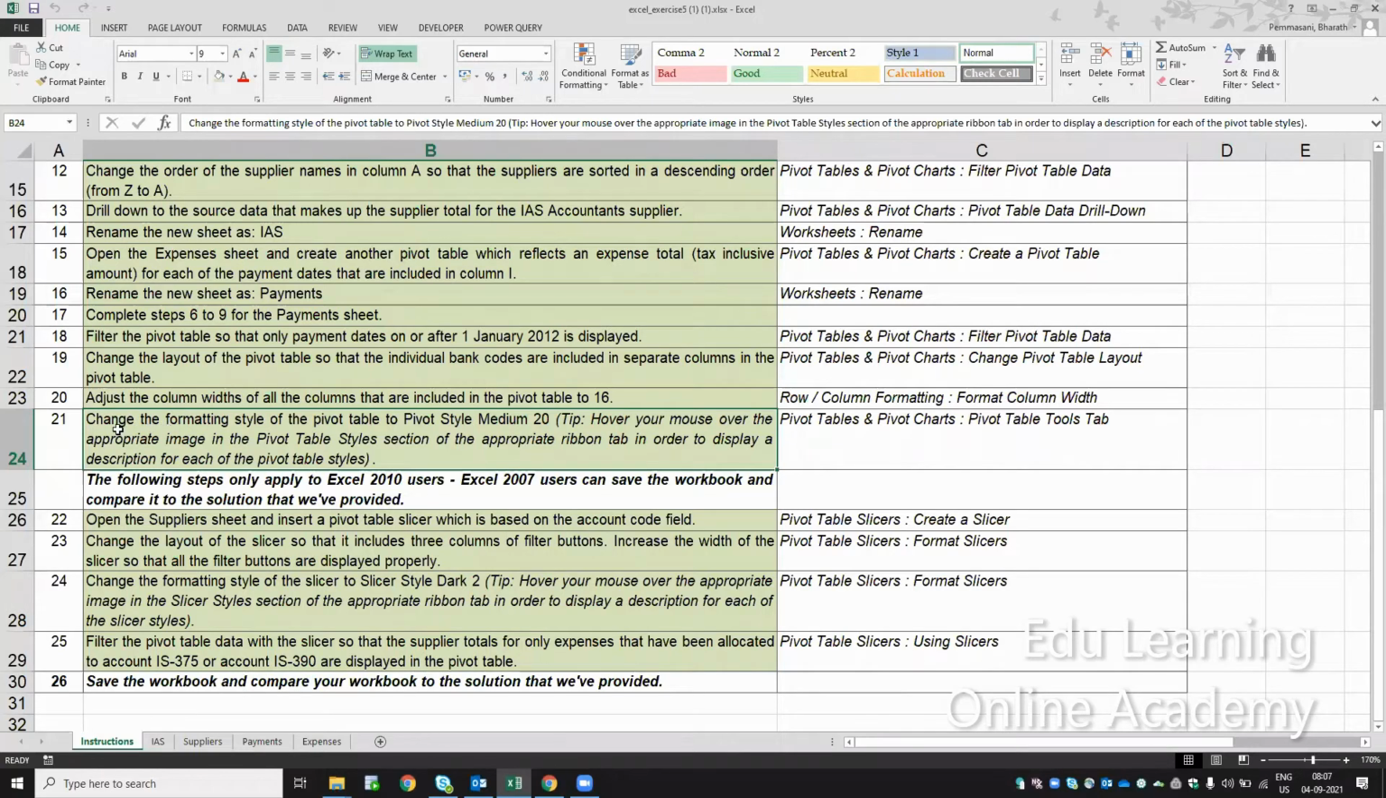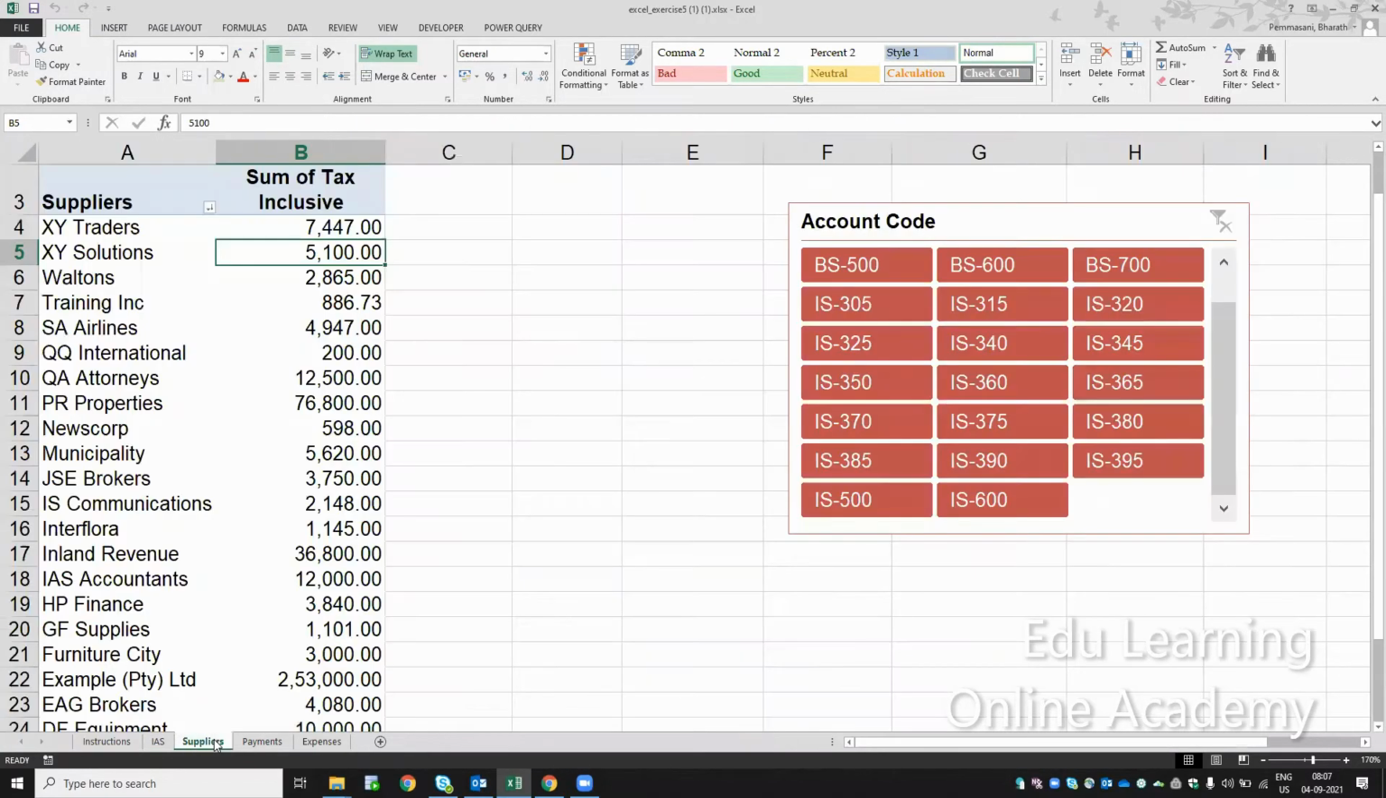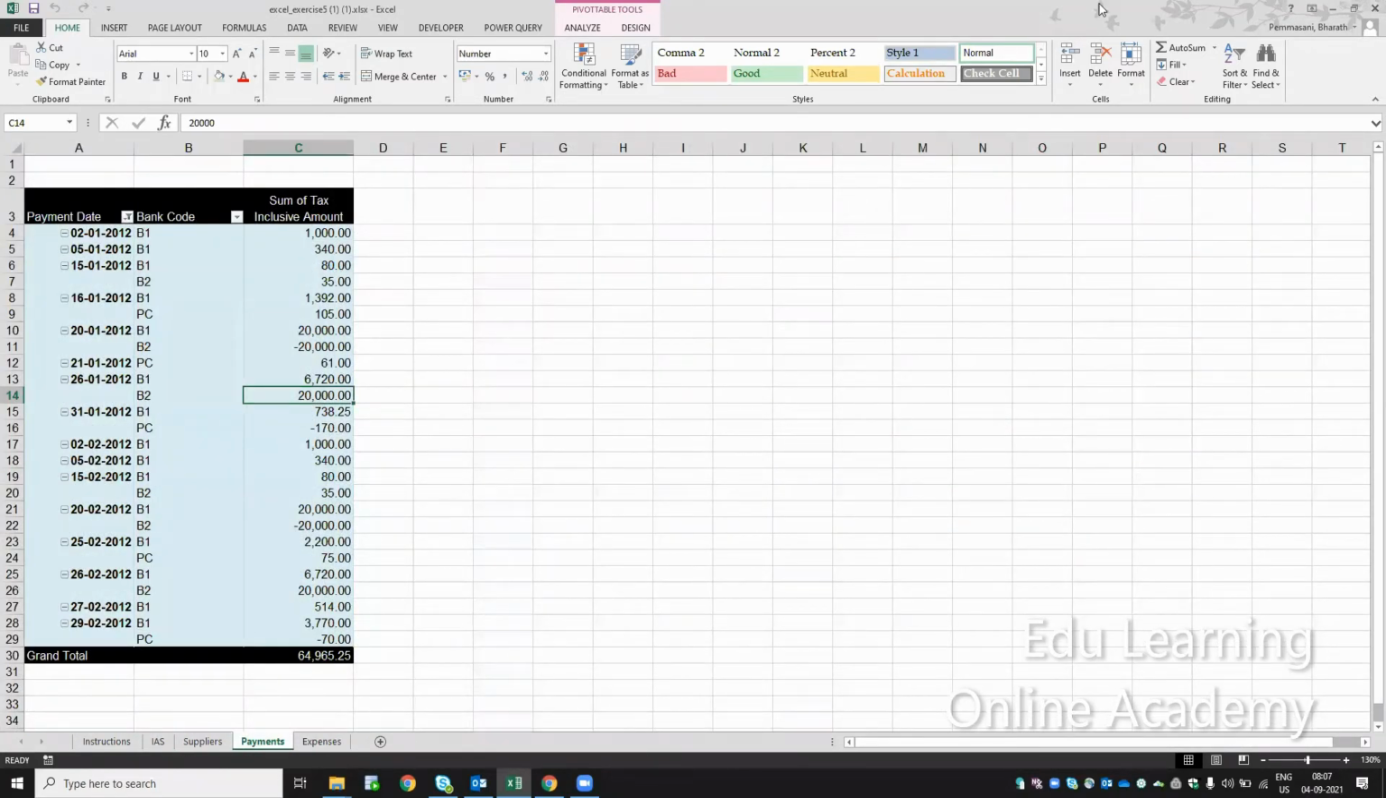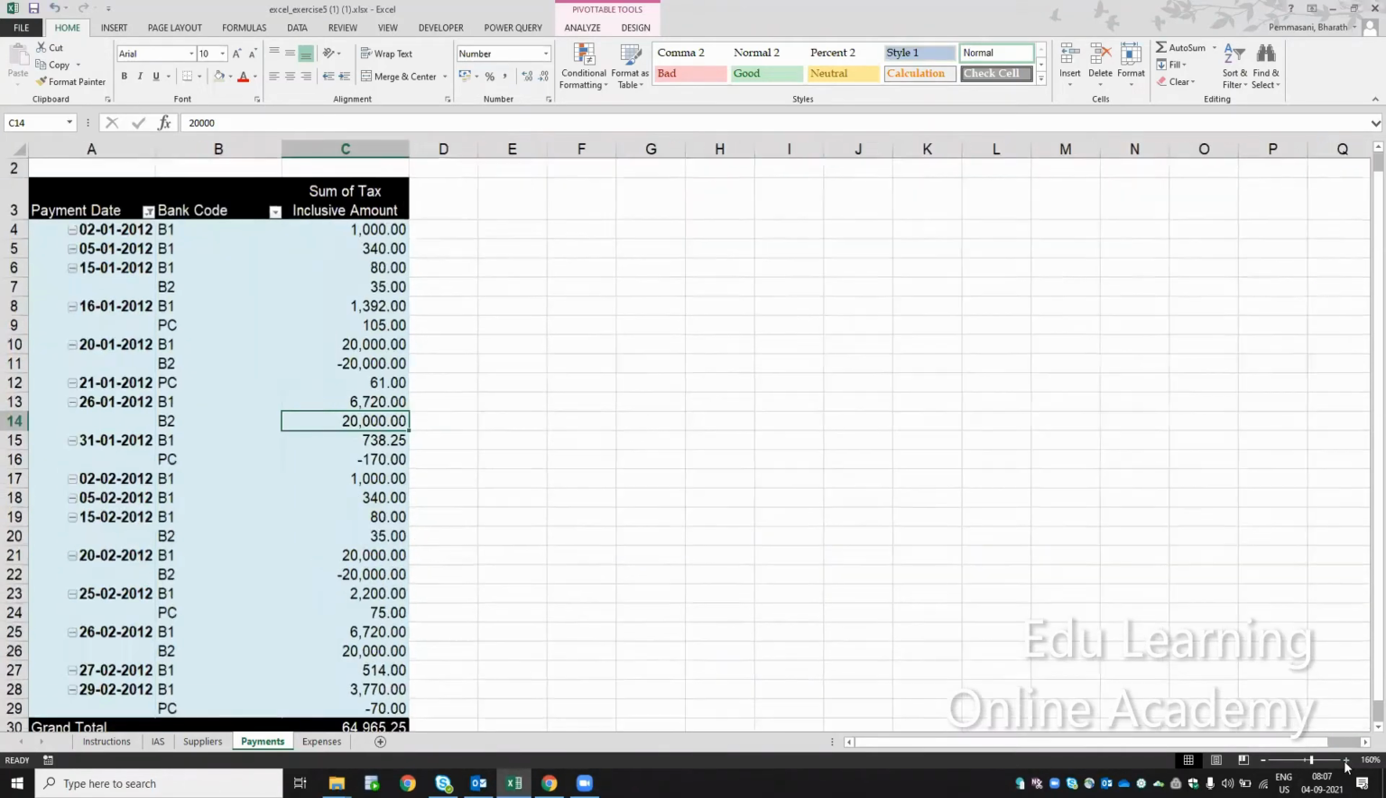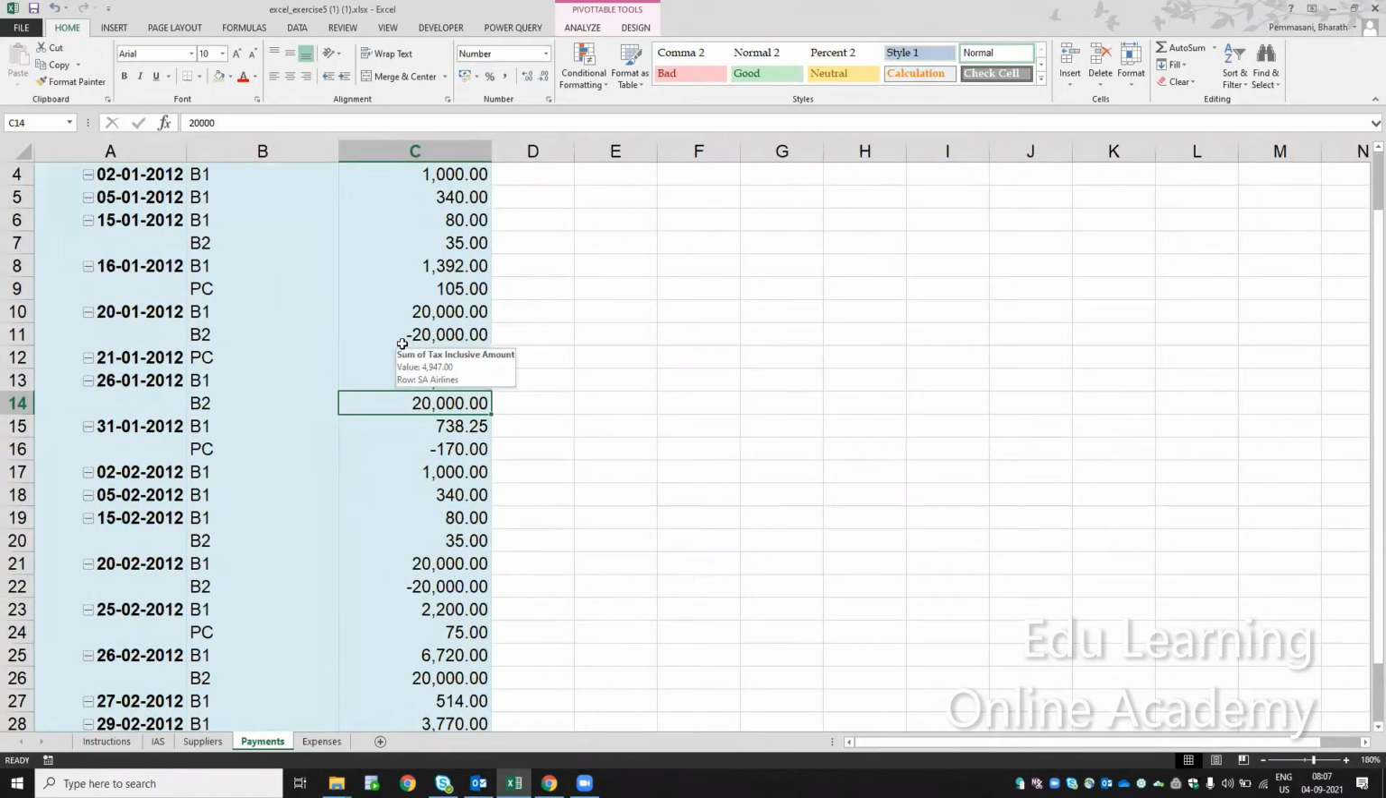Change the formatting style of the pivot table to Pivot Style Medium 20. They're asking to change the formatting style to Pivot Style Medium 20. So for which one is the latest done? This is the latest done. If you want to change the formatting, previously the formatting was like this.